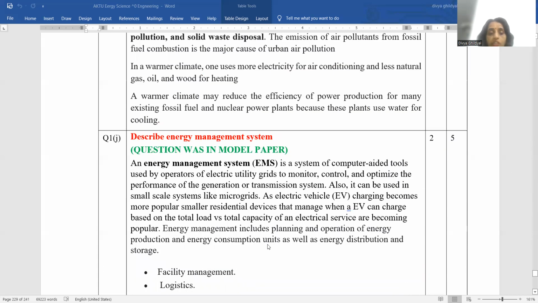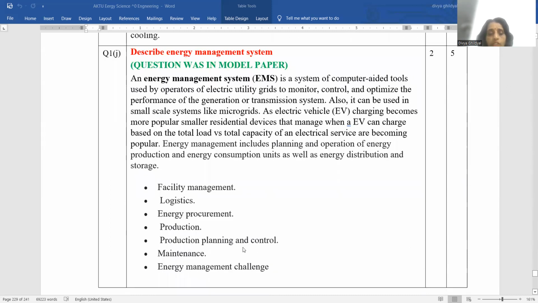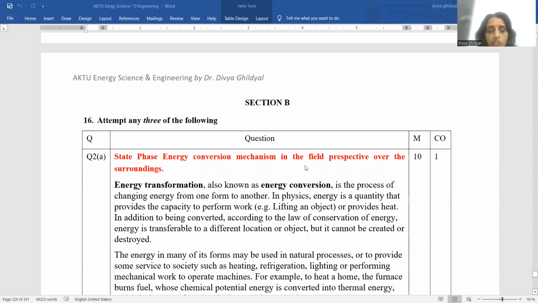Describe energy management system. This question was also in our model paper. An energy management system is a system of computer-aided tools used by operators of an electricity utility. You can just bullet the points: energy management includes planning and operation of energy production and energy consumption units, as well as energy distribution and storage. That is management, production planning, maintenance, and challenges of day-to-day life.